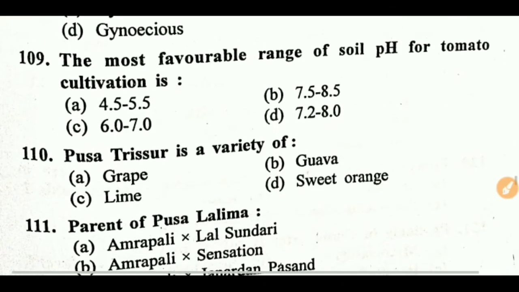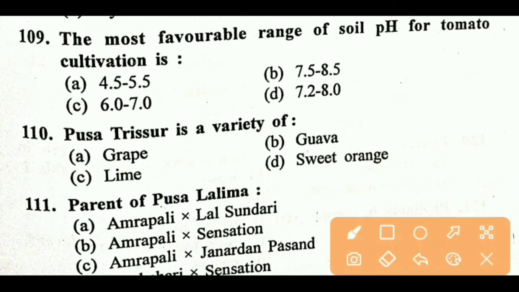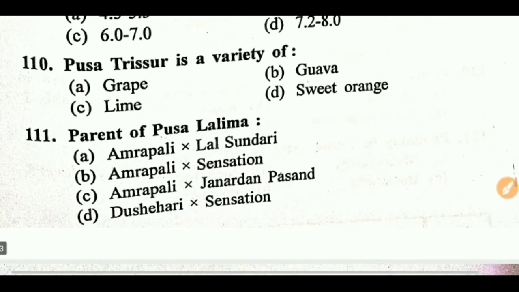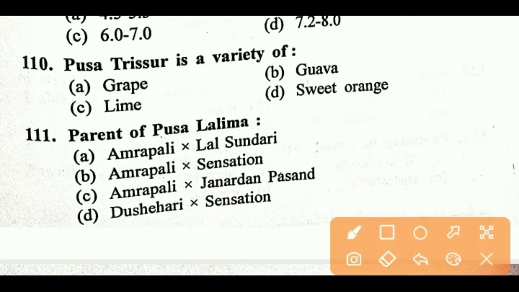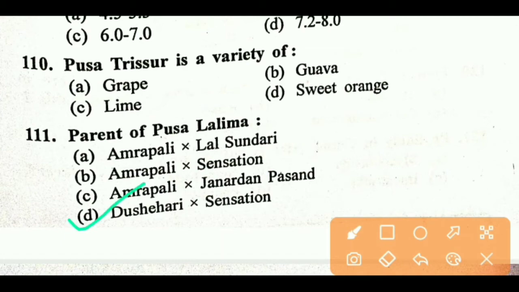Next question, the most favorable range of soil pH for tomato cultivation, right answer is C, 6 to 7. Next question, Pusa Trisar is the variety of, right answer is grape. Next question, parent of Pusa Lalima, right answer is D, Dasahari into Sensation.